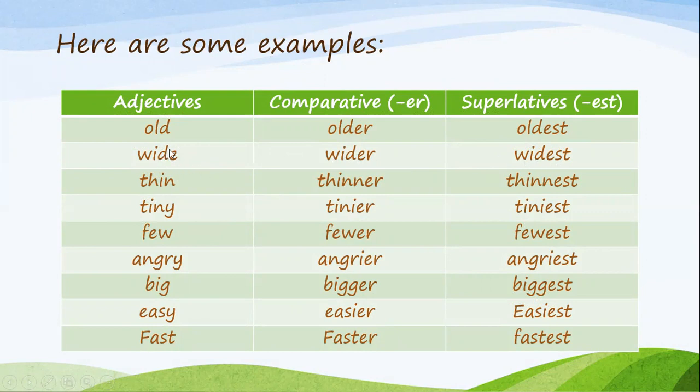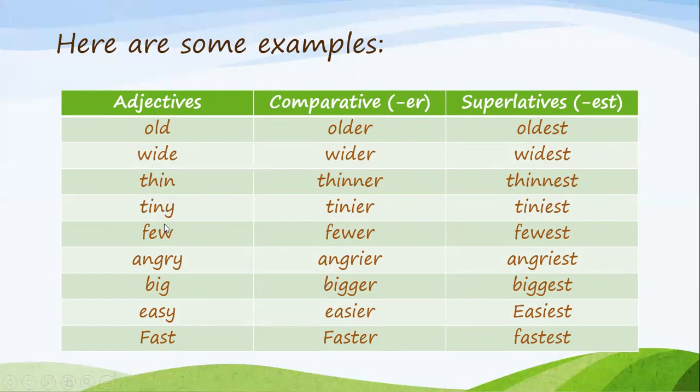And don't forget that we're going to follow the rule where we drop the E and then we add ER or EST. It's important for you to remember the rules. We have thin. Thin, it's a one-syllable word with one vowel and ends in vowel consonants. So we double the consonants and then we add ER to form the comparative and we add EST to form the superlative. Tiny, tinier, tiniest.